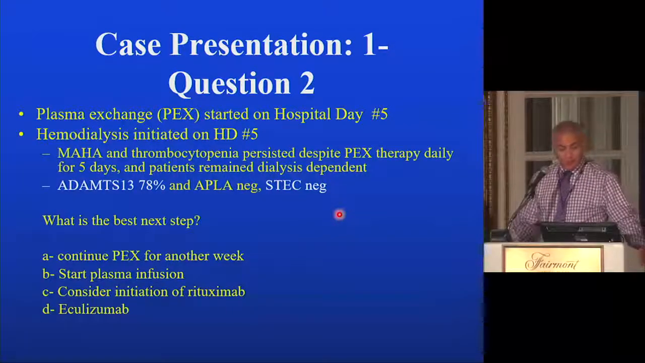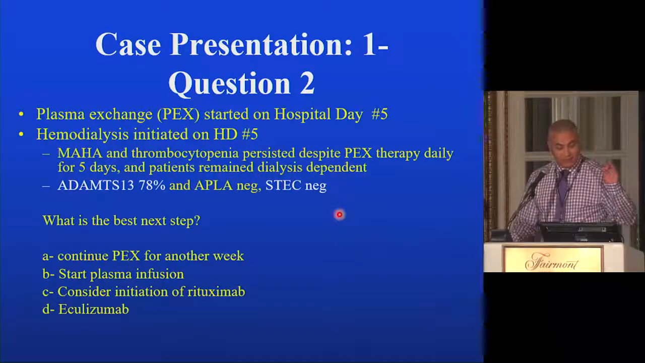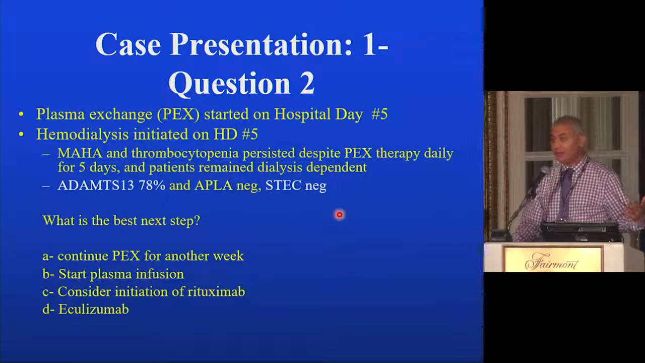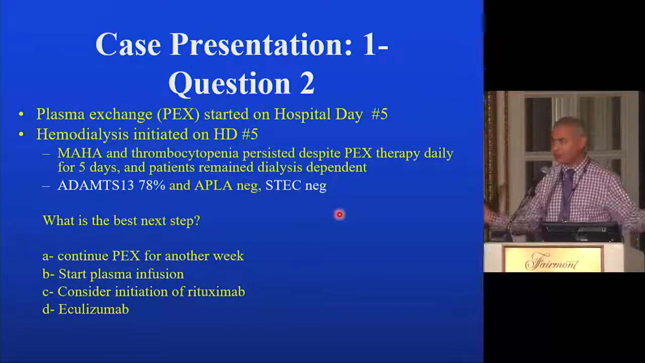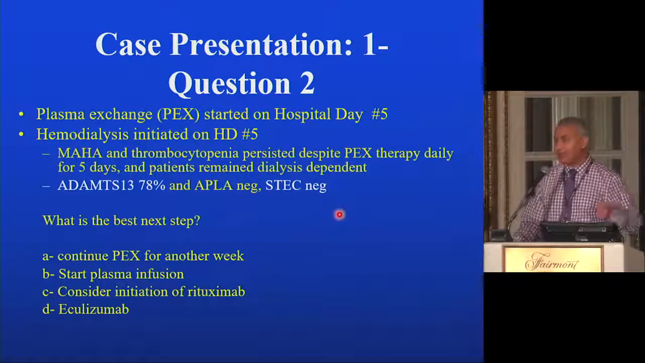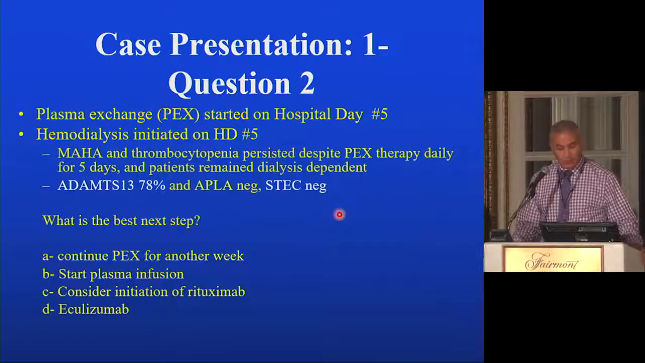Plasma exchange was started on hospital day 5, and her hemodialysis was also initiated. The features of MAHA, the microangiopathic hemolytic anemia, persisted despite 5 days of plasma exchange. Her ADAMTS13 activity came back, not level, the activity came back and is 78%. It's normal. And she had a negative antiphospholipid and negative Shiga toxin test. Those are rapidly done in the hospital. So what is the best next step?